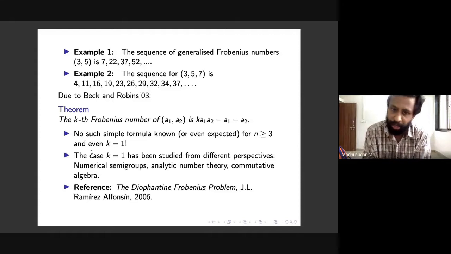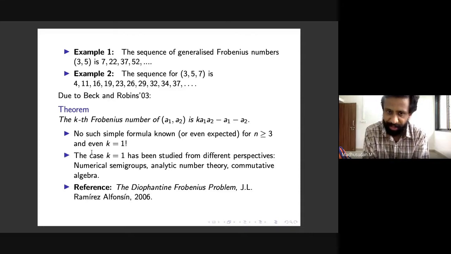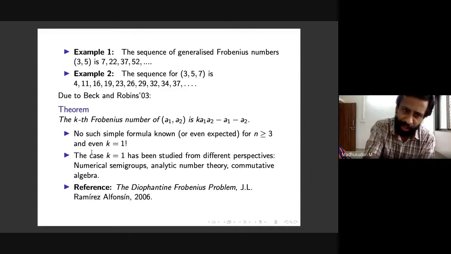And there is a book written on it, at least one book on this. It is The Diophantine Frobenius Problem, due to Ramirez Alfonsin from 2006. As far as I know, it covers the numerical semigroup aspects in quite a bit of detail.